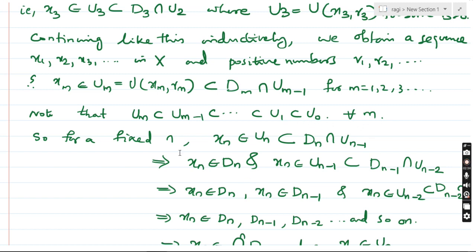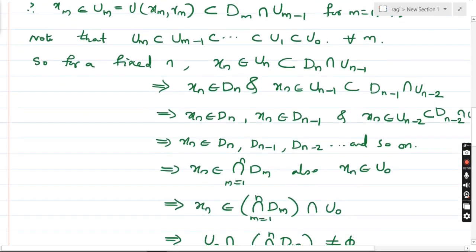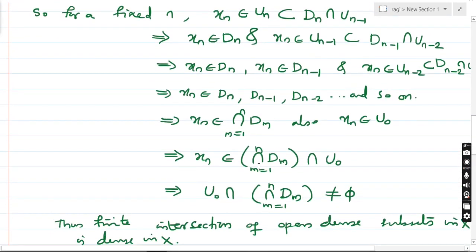Okay, now consider, for a fixed n, xn is an element of Un, which is a subset of Dn intersection Un-1, we know. That means xn is an element of Dn and xn is an element of Un-1, but Un-1 is a subset of Dn-1 intersection Un-2. This means xn is an element of Dn, Dn-1, Dn-2 and so on. That means xn is an element of the intersection of Dm, m running from 1 to n.